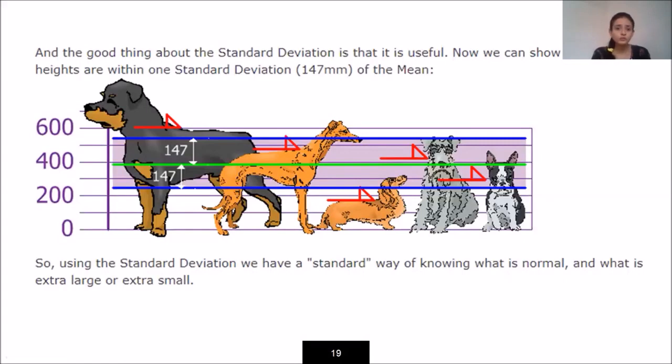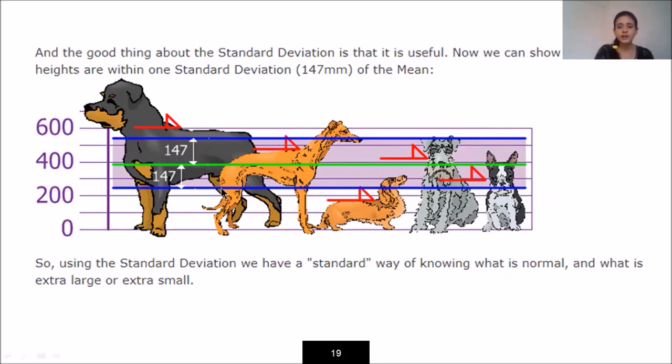Now, how is the standard deviation useful? Let's see over here. This green line is my mean, and with the distance 147, that is the standard deviation, above the mean I am drawing another line, the blue line, and below the mean with the same distance of the standard deviation, 147, I am drawing a second blue line.